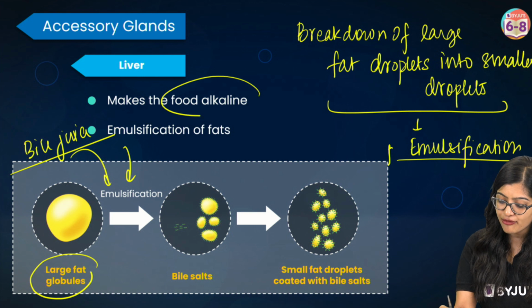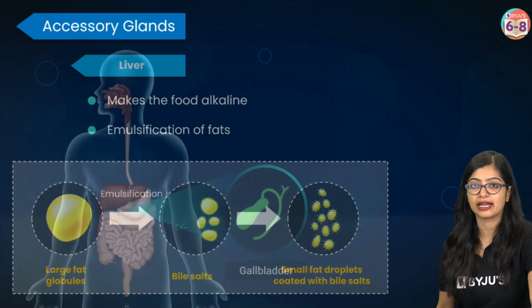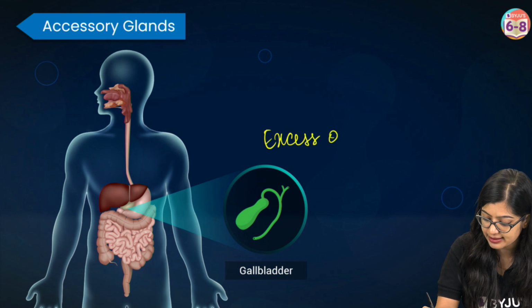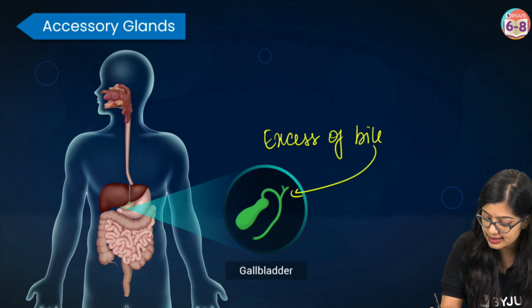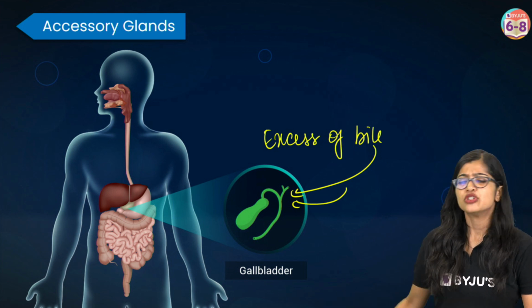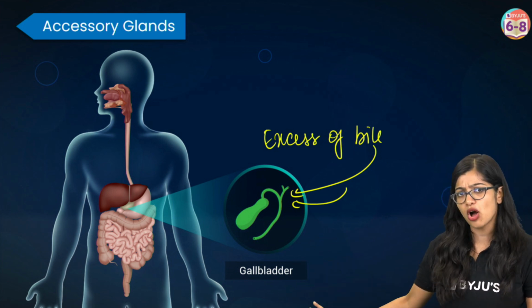And apart from that, it also makes the food alkaline. Now, whatever excess of bile is produced is then stored in the gallbladder, which is used as and when necessary. So this was all about the liver and the gallbladder.